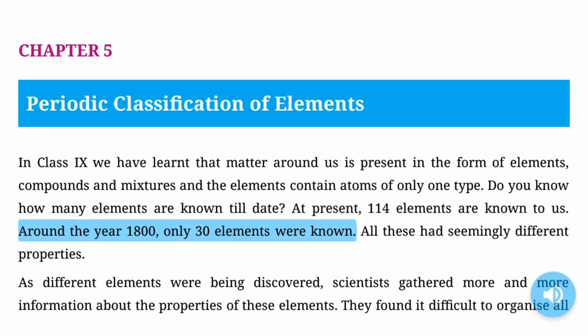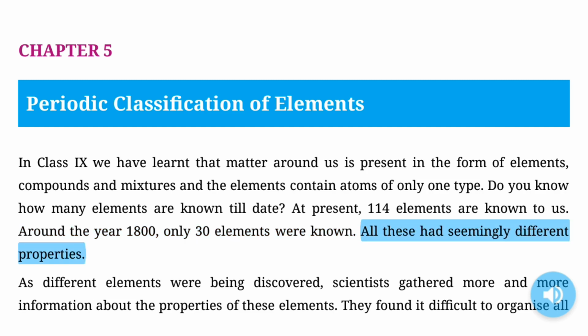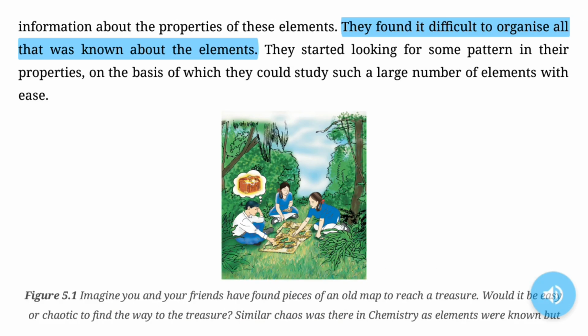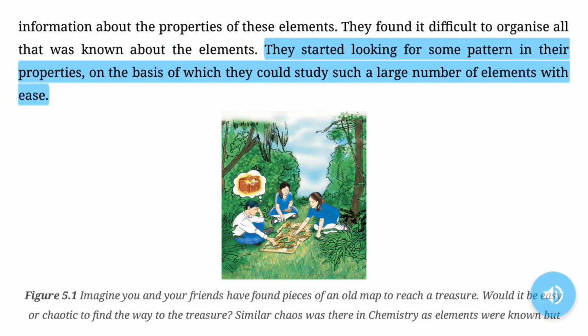Around the year 1800, only 30 elements were known. All these had seemingly different properties. As different elements were being discovered, scientists gathered more and more information about the properties of these elements. They found it difficult to organize all that was known about the elements. They started looking for some pattern in their properties, on the basis of which they could study such a large number of elements with ease.